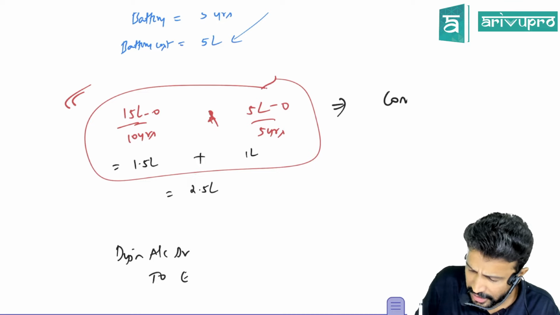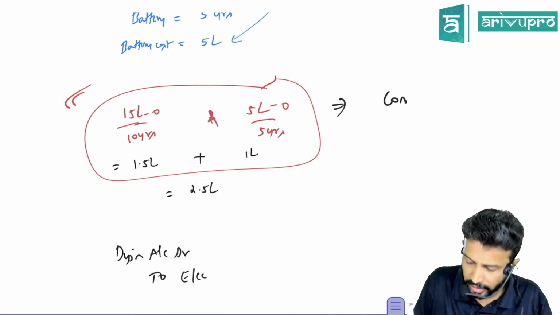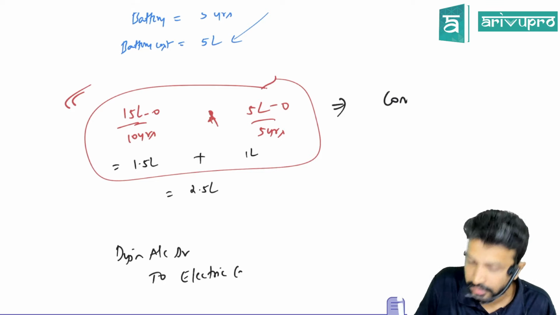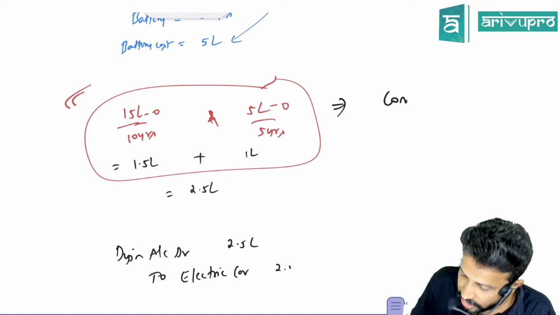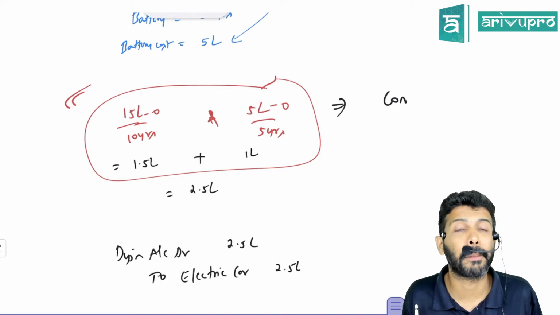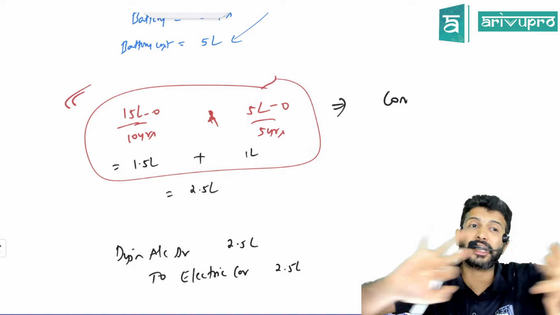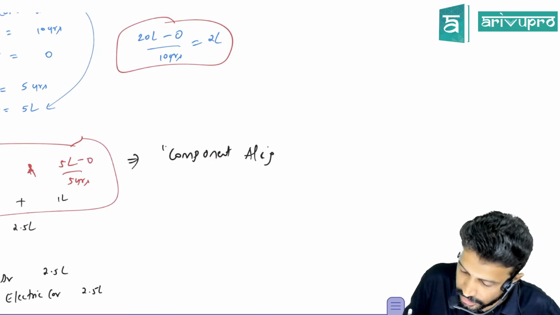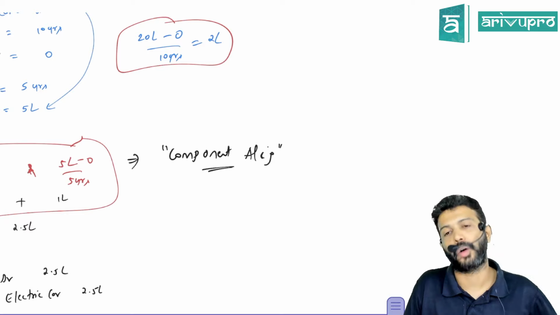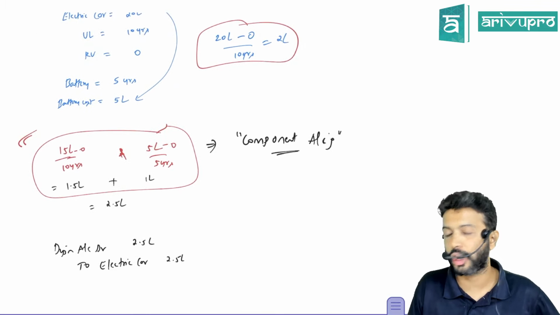Depreciation account debit. Let's say we are following the charge method. That means directly you'll write depreciation account debit to electric car. So how much is the total depreciation? 2.5. You can pass one journal entry for depreciation, but the calculation of the depreciation has to be done separately. That is what we are referring to as component accounting. Did we understand this concept first, people?